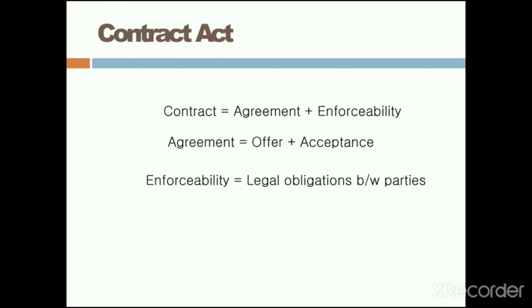Now we have seen all the theory. Now come back to the point: what a contract is, what an agreement is, what enforceability is. If you want to form a contract, you require two things. First is agreement. Which kind of agreement? Legal agreement. If you are doing a social agreement, you do not form a contract. Contract will not come into existence. To form a contract, you require legal agreement plus enforceability. Enforceability means which is accepted by law, which should be legal.